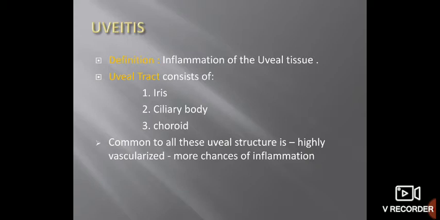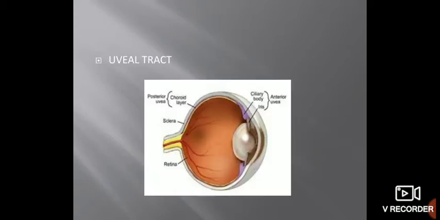Common to all these structures is that they are highly vascularized, so chances of inflammation are more. You can see a picture. Anteriorly, iris and ciliary body are part of the uveal tract, while posteriorly choroid is a part of the uveal tract. And all these structures are highly vascularized.